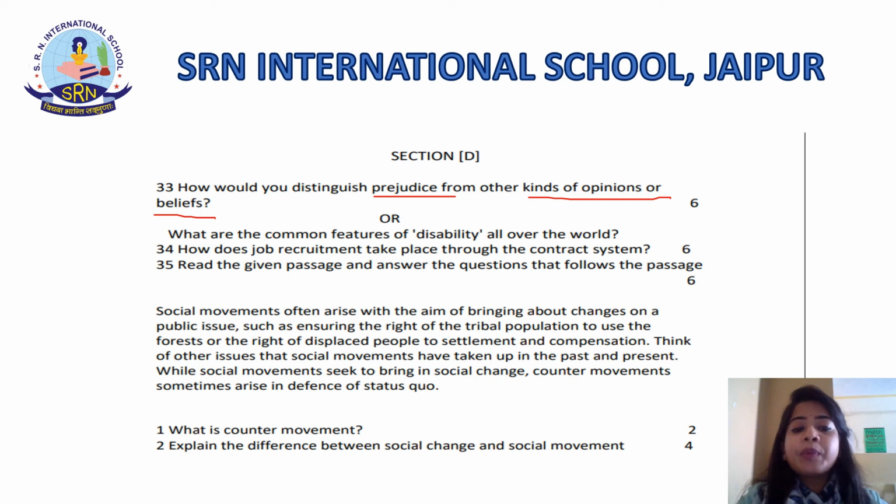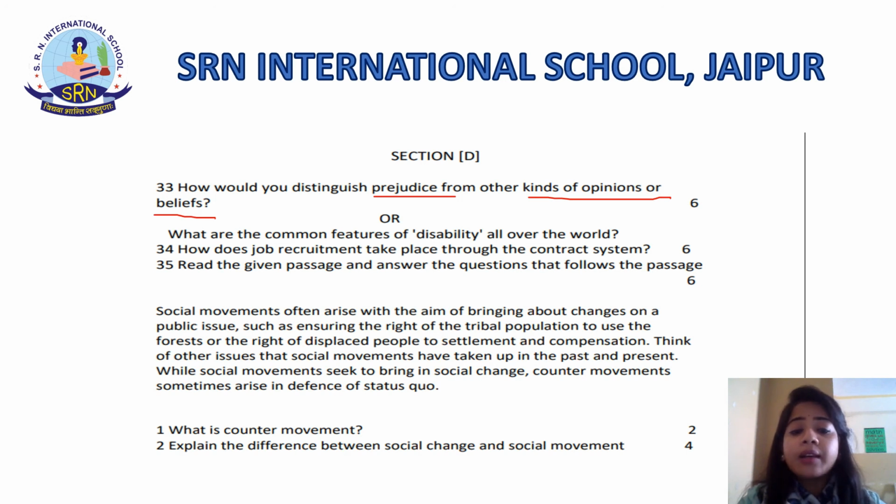Prejudice refers to pre-thought opinions or attitudes held by members of one group towards another, students. Prejudice may be either positive or negative. A prejudiced person's pre-thought views are generally based on hearsay rather than on direct evidence. Very, very important, students. This word is generally used for negative prejudgments.